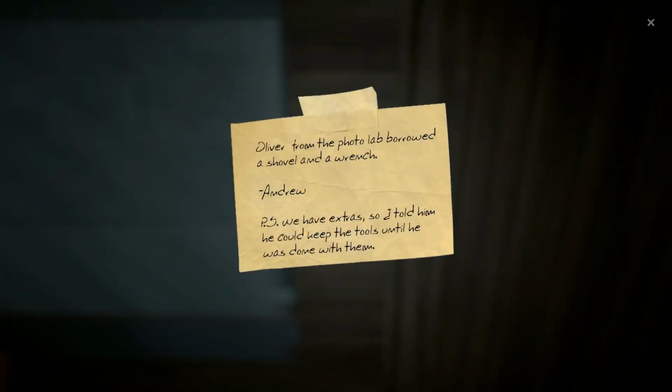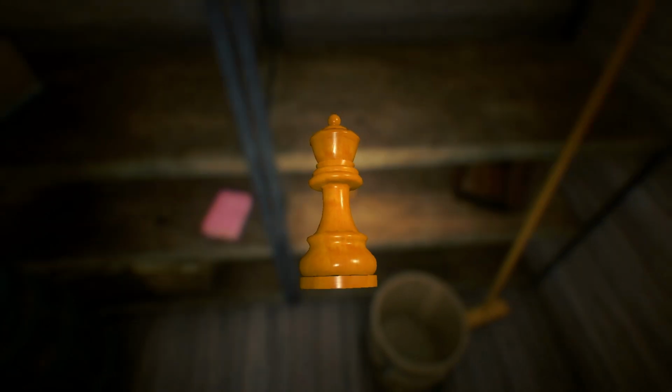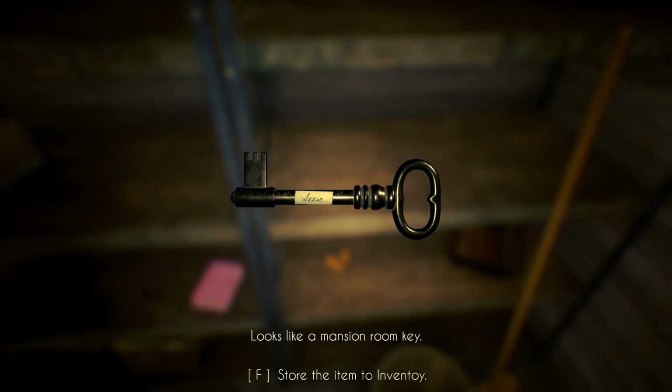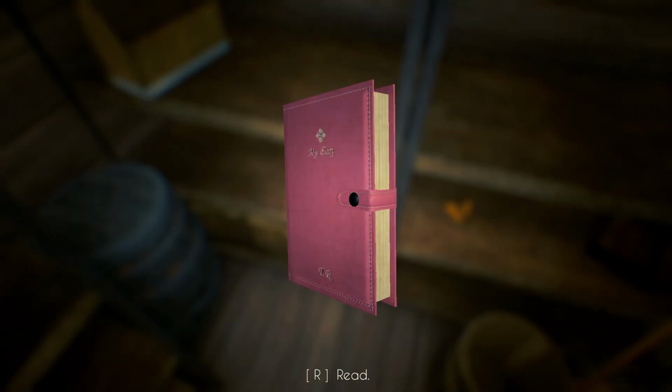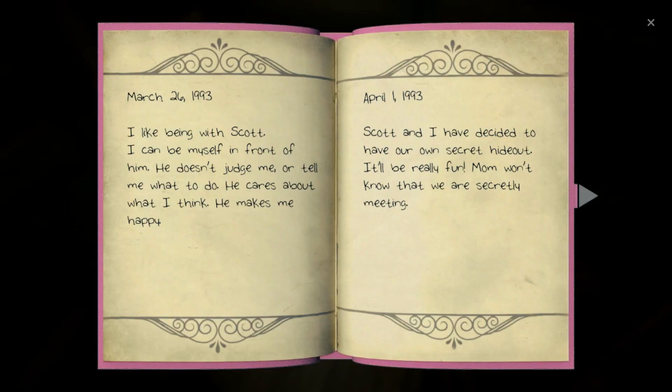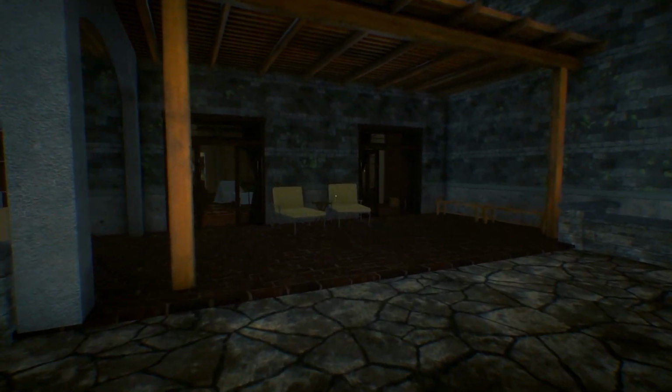In the shed, we find a letter from Oliver about tools. It's nothing important. This letter just reminds the player that there's 2 other items they still need to find. We find a rook with a 7, another piece with a 1, an attic room key, a key to one of Trish's drawers, and Trish's diary. That doesn't really say anything super important to the story. Done with the shed, I head to the attic.